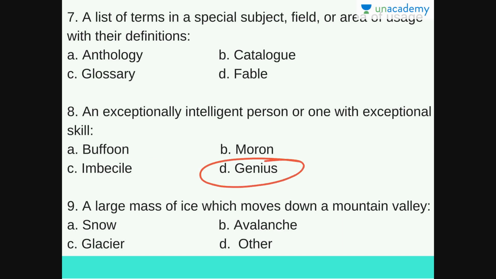And last question. A large mass of ice which moves down a mountain valley. Options are snow, avalanche, glacier, or other. So the answer for this question is C, glacier, a large mass of ice which moves down a mountain valley.